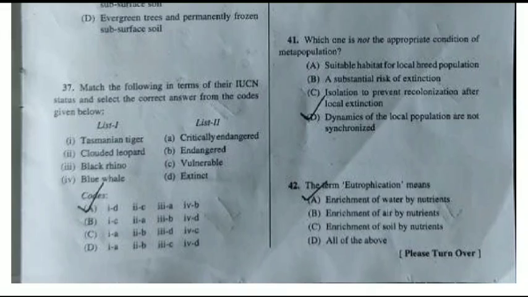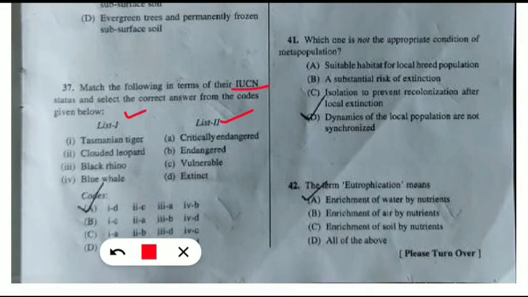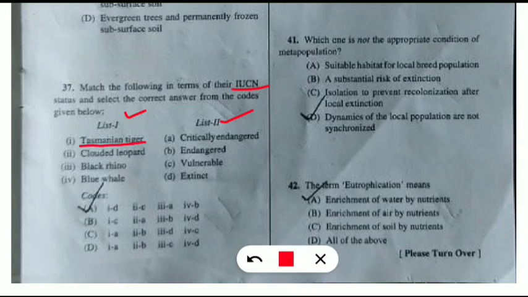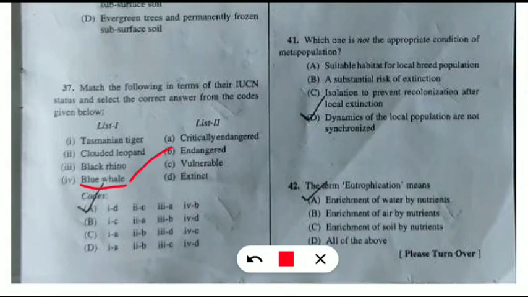Next question on the left hand side, match the following list 1 with list 2 with the correct IUCN code in the category. If you have seen the Instagram post where I have posted about the Tasmanian tiger, it was an extinct animal. So one with D, only one option, and undoubtedly you will select option A. No need to go for all these options, but you should know that clouded leopard is considered as vulnerable. Black rhino is considered as critically endangered. And last but not the least, blue whale is considered as endangered.